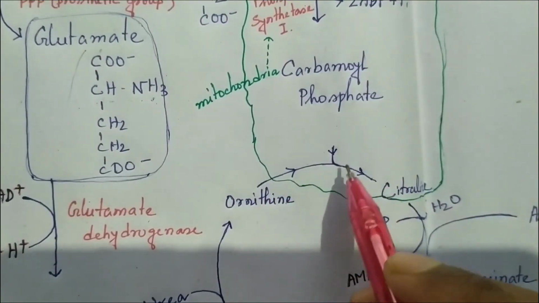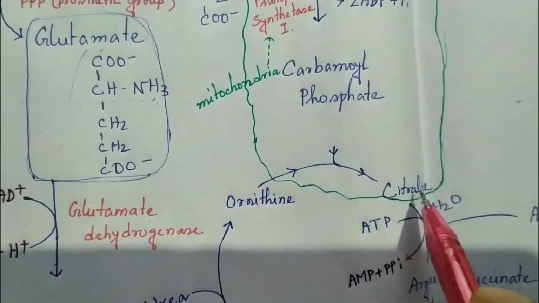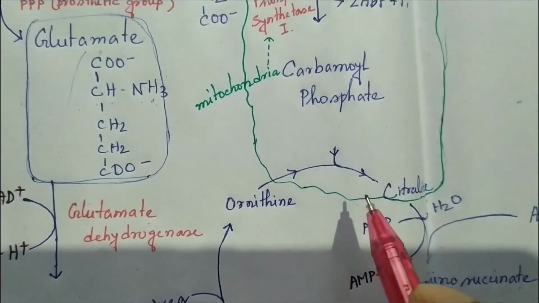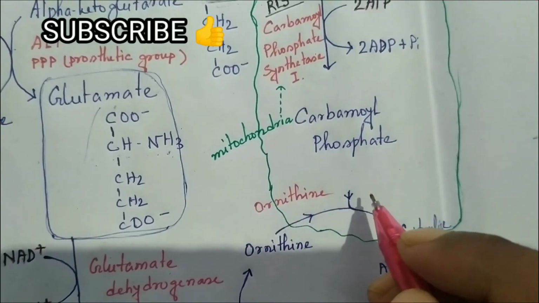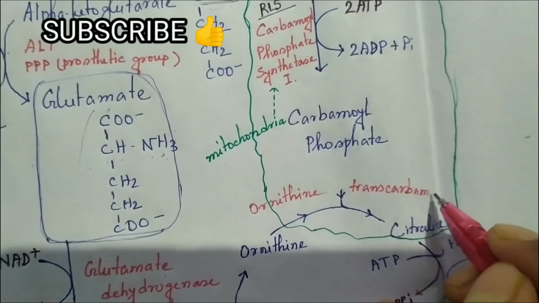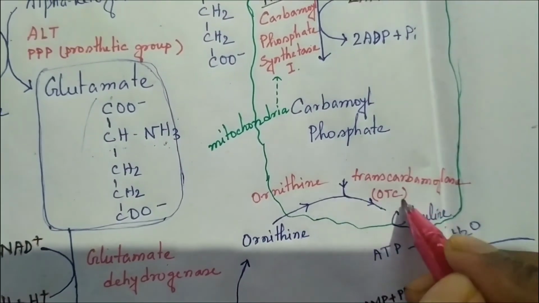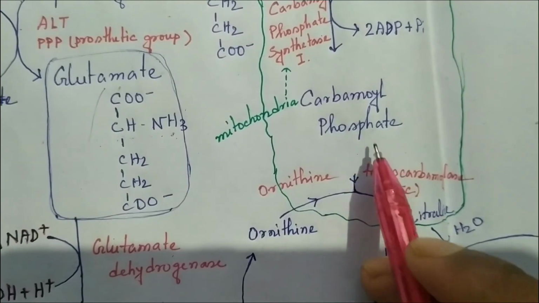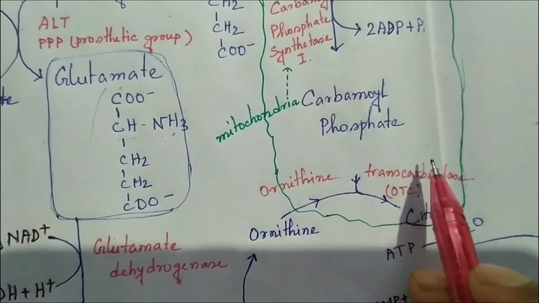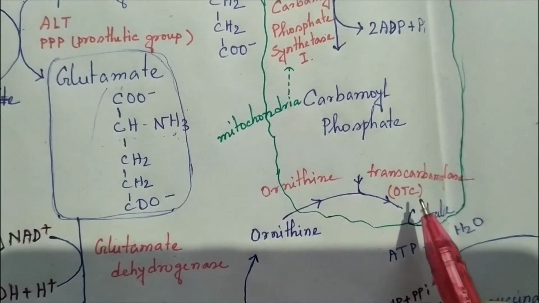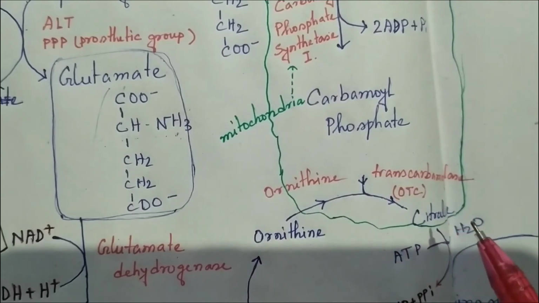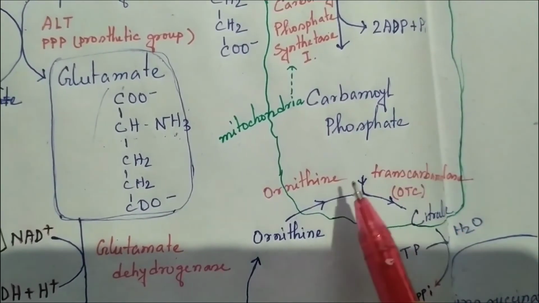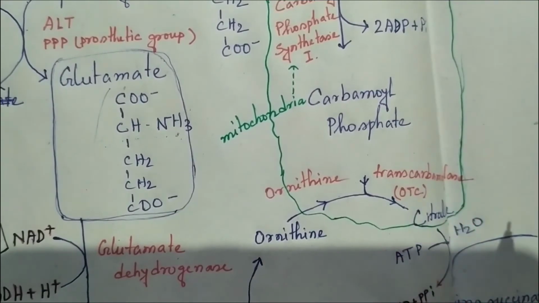The enzyme that helps in this process, converting ornithine into citrulline with the help of carbamyl phosphate, is ornithine transcarbamylase, also known as OTC. In OTC deficiency, the concentration of carbamyl phosphate will increase, and this will result in an increased rate of synthesis of pyrimidines, resulting in orotic acid. This carbamyl phosphate will be used in pyrimidine synthesis, leading to orotic aciduria.